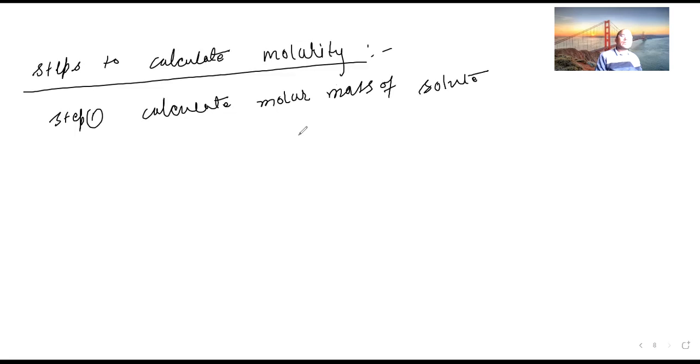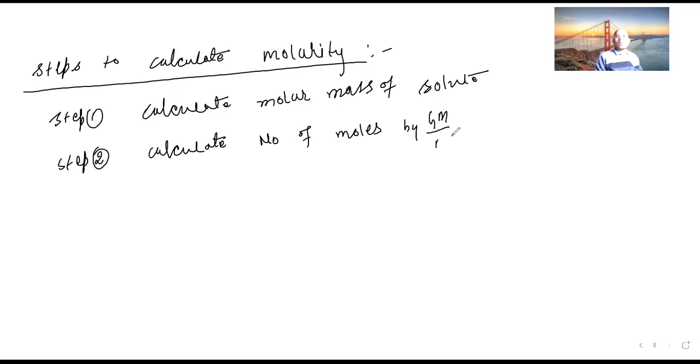Step number 2. What are we going to do? Calculate the number of moles. Any idea how to calculate the number of moles? We just take the given mass divided by the molar mass. Yes, calculate the number of moles by the formula: given mass upon molar mass.